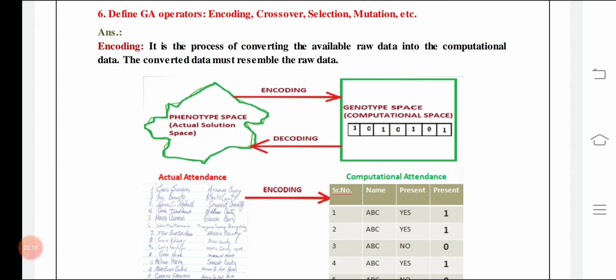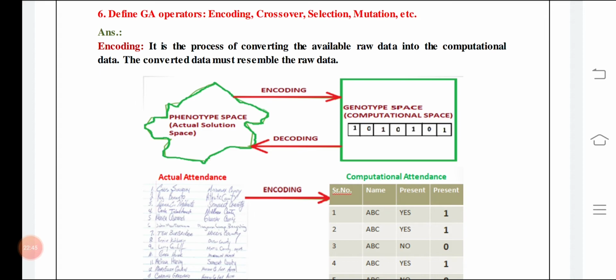You have to convert the raw data, the data which you have in writing form, in pen and paper form, into computational form without any mistake. That process is known as encoding, meaning you are giving some codes. If you have something in writing, you convert it into computational form, and that is known as encoding.